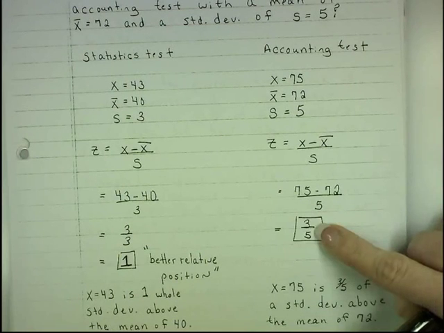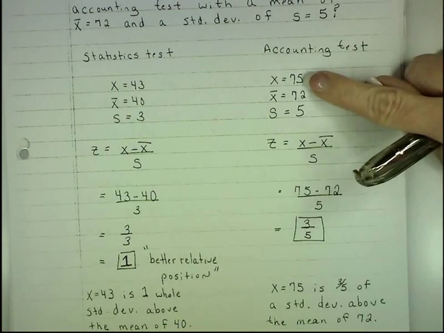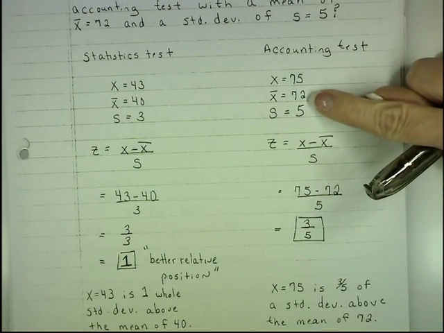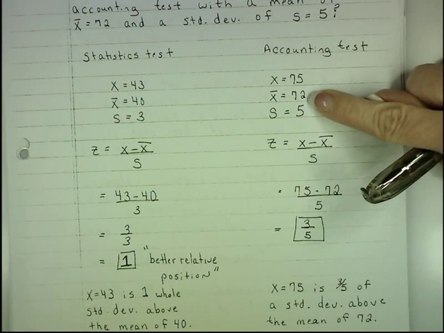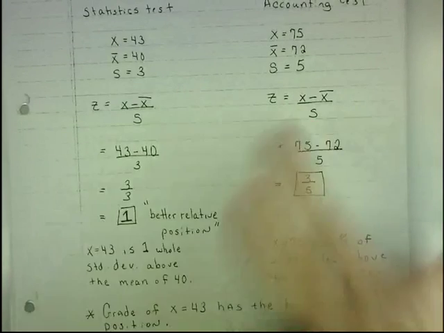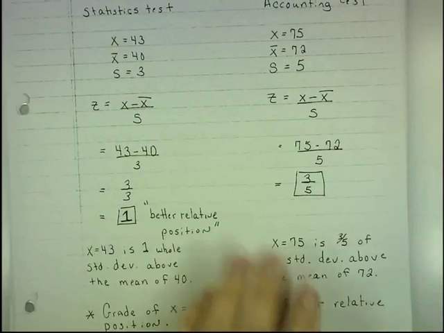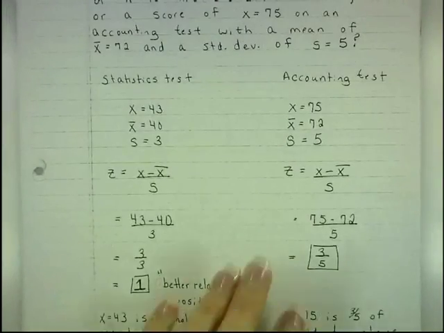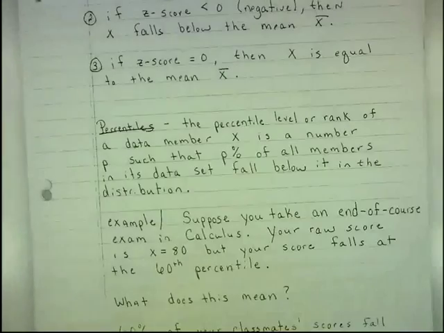It is positive, so that means the 75 is only 3/5 of a standard deviation above the mean. So the grade of 43 actually has the better relative position, since that grade is 1 entire standard deviation above the mean. So it's actually better, believe it or not, even though it's a 43.